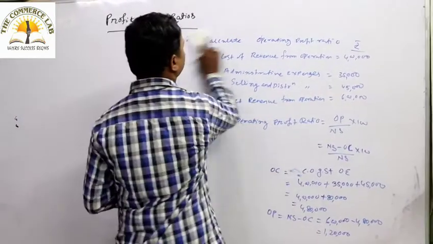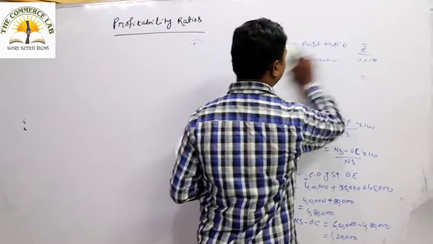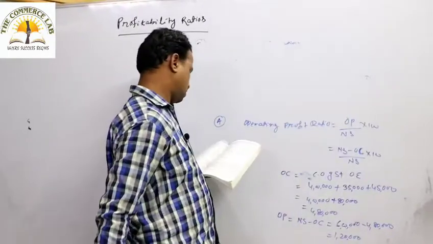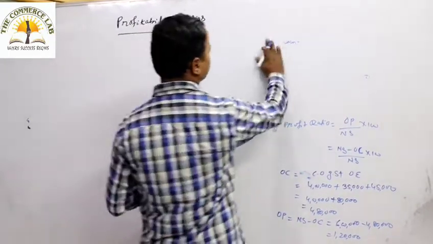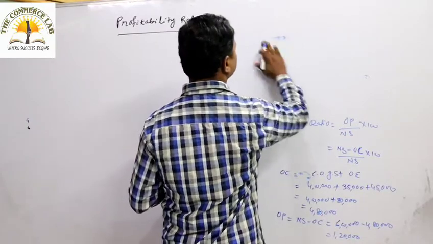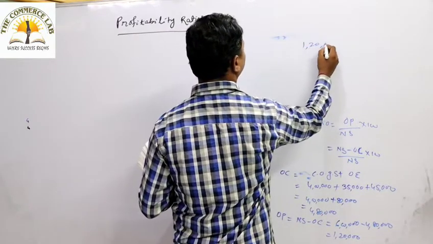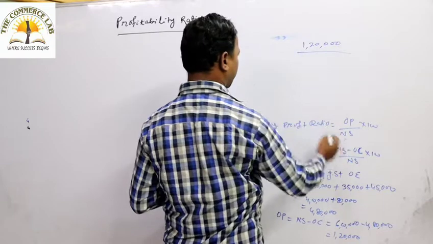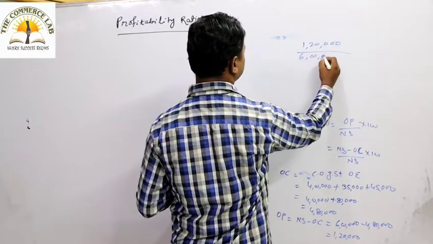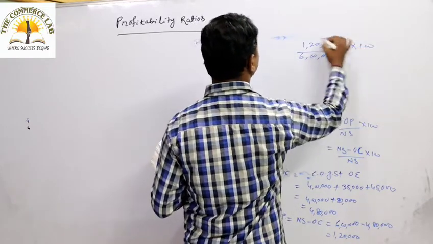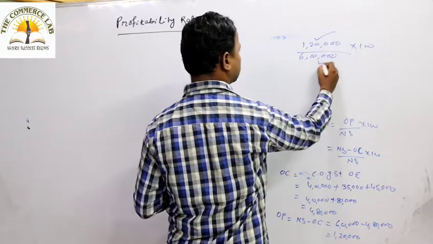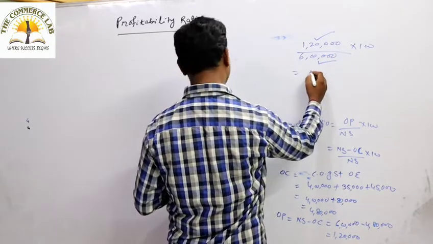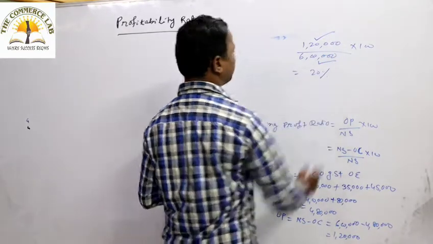Okay, so 1,20,000 will be your operating profit. So 1,20,000, that is your operating profit, divided by net sale, that is 6 lakh, into 100. This is operating profit divided by net sale into 100. So how much is it coming? It is coming as 20%.